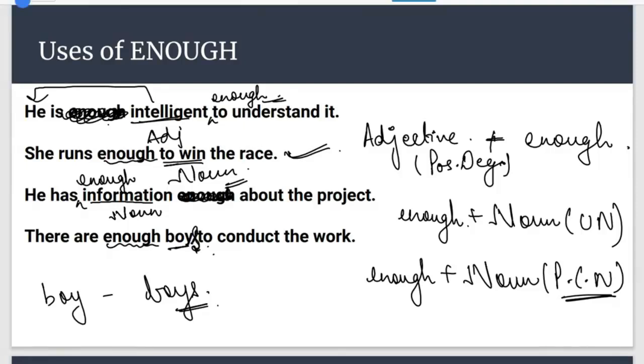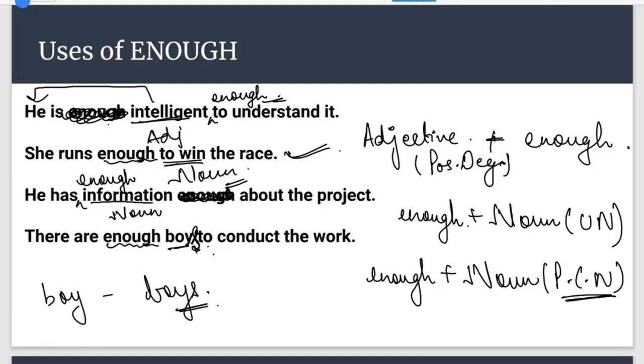Am I clear with this, with the uses of enough in a sentence? Uses of enough? Let's repeat. Okay guys, I need to repeat it once again. Tilak, enough is a word which is used with adjective as well as noun. When it is with adjective, enough will be used after adjective, and when it is with noun, enough will be used before noun. So whenever we are using enough in a sentence, we need to read the sentence and analyze whether we are using it with adjective or noun.